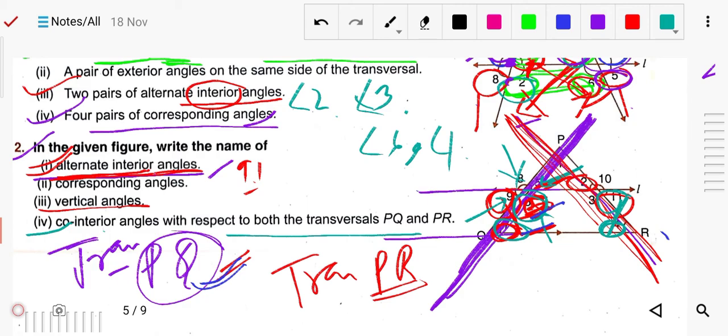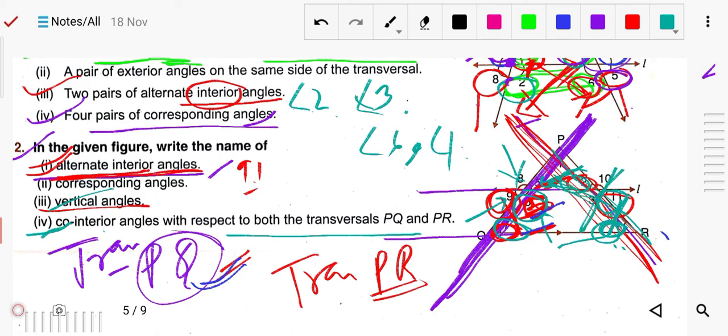Next, for corresponding angles, 2 and 4 on the same side, where one is exterior and one is interior. Likewise you can write all the vertical angles like this.